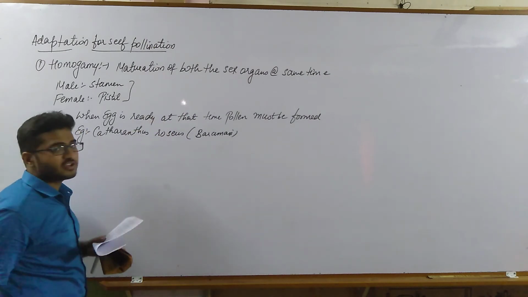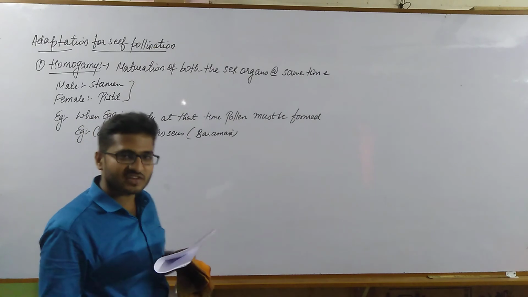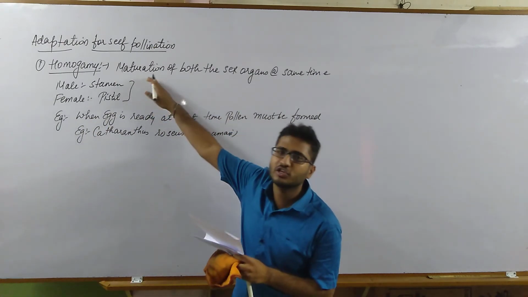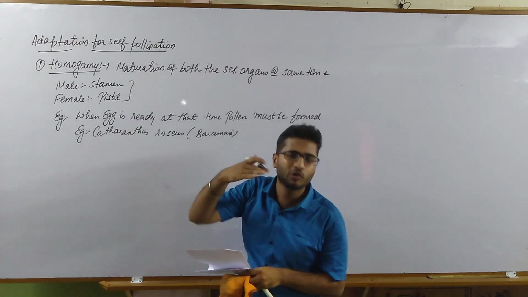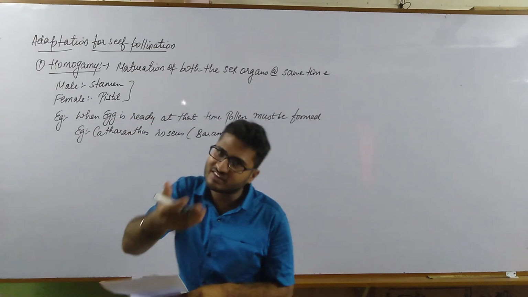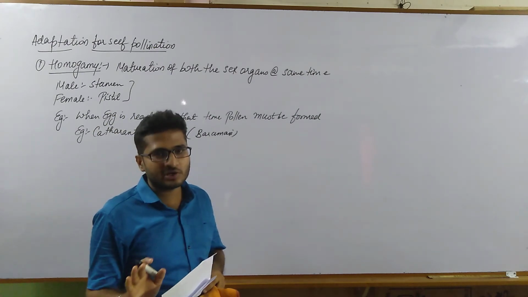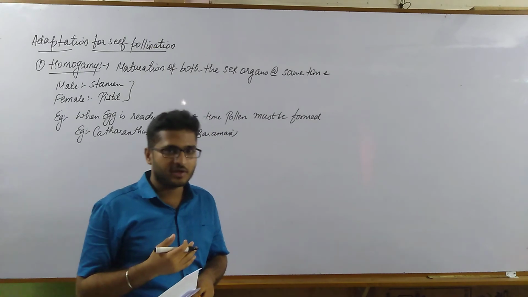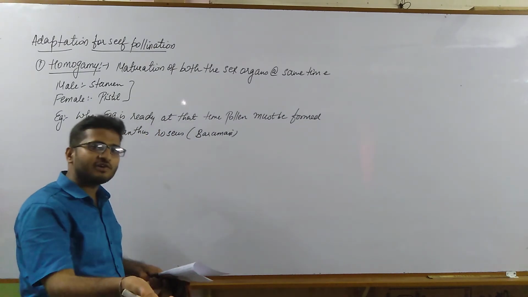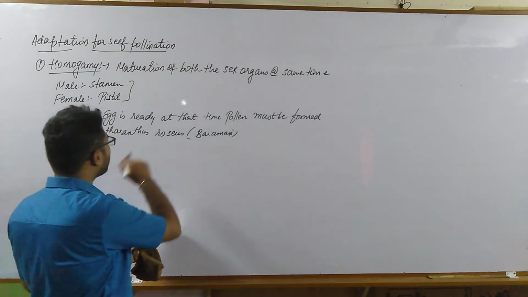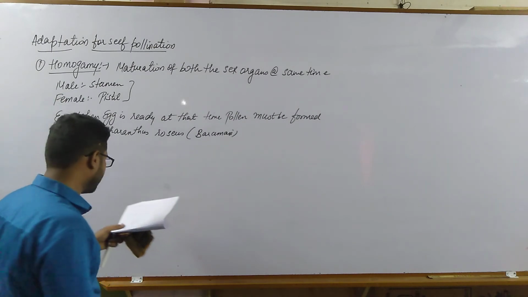So this is the first adaptation, homogamy, the maturation of both sex organs at the same time. When the egg is ready and the pollen is also ready, the anther will rupture and the pollen grain will be released. There is no option to go to the stigma of another flower for cross pollination, because the stigma is already receptive and the pollen grain is present, so self pollination is facilitated.